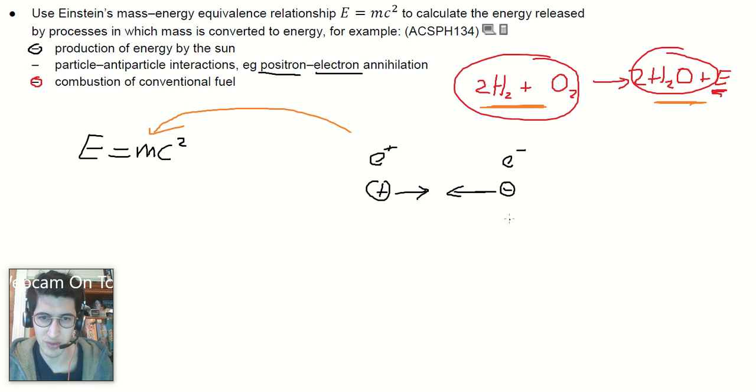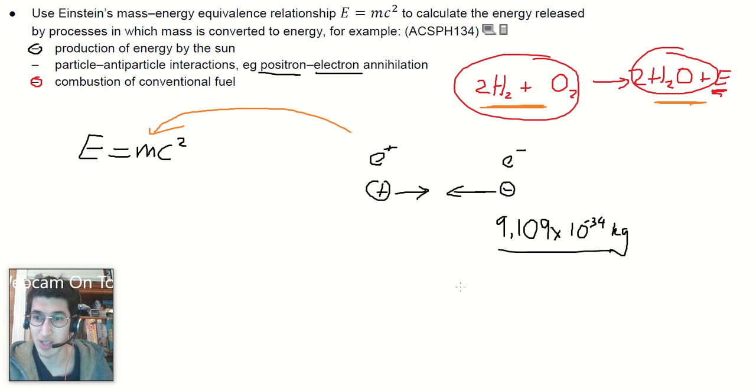That's for our electron, 9.109 times 10 to the negative 31 kilograms. And conveniently, this amount of mass is the exact same for the positron, which is also 9.109 times 10 to the negative 31 kilograms.